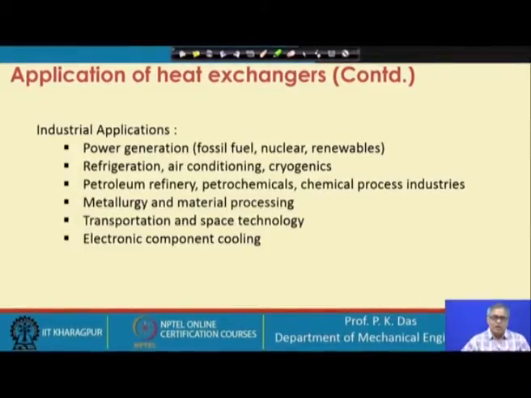Efficient heat exchangers, compact heat exchangers, and obviously the cost should also be low, the maintainability should be high, and all the other aspects which one can expect from a good industrial component. So, electronic component cooling is needed not only for computation, but also for other purposes, and for that good heat exchangers are needed.